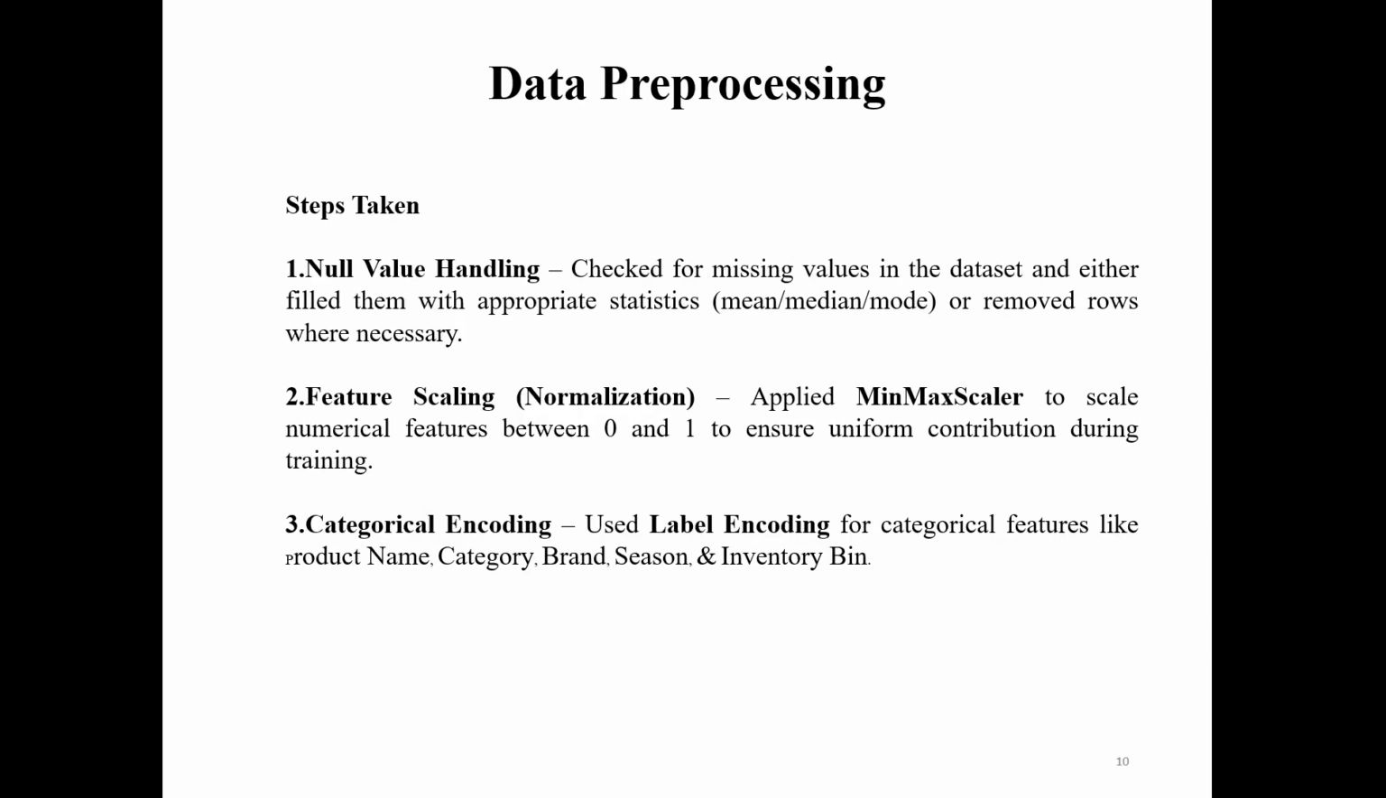Data pre-processing, null value handling. Check the missing values, and then reset them with the mean, median, or mode. Then feature scaling, normalize all the rows in the dataset. Then categorical encoding. We are label encoding the categorical values, for features like product name, category, brand, season, and inventory.